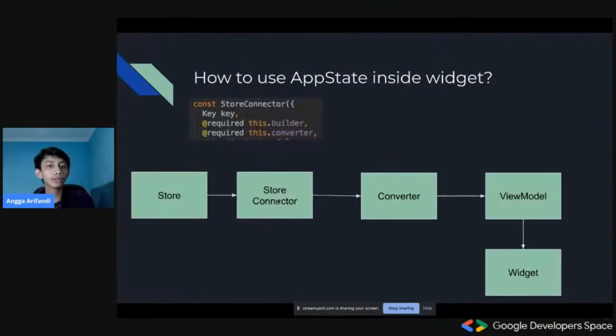Okay, so how do we use app state inside a widget? To use this, we would need something called store connector, and it receives a builder and a converter.